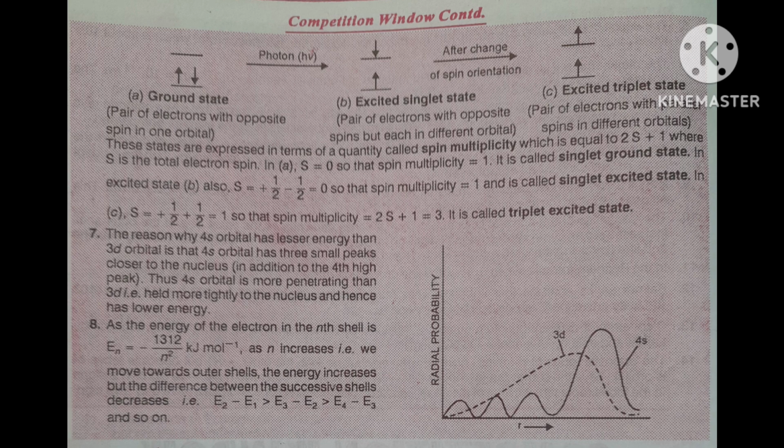Then this is called excited singlet state. Generally what you are using as excited state is only this position. Suppose both electrons were in the same orbital, then after the excitation, one electron will go to the other orbital. Correct? But the direction will be opposite. When this opposite direction is there, that time it is called excited singlet state. Okay.